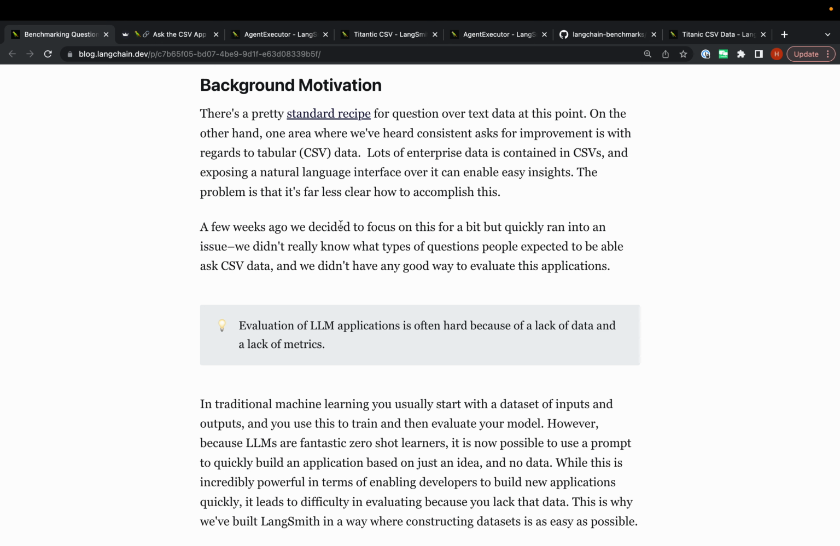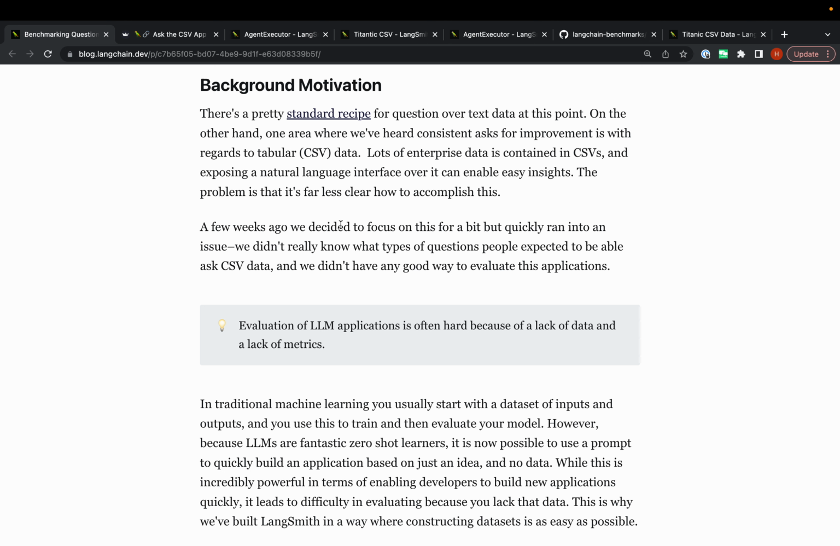One of the areas where we've gotten a few comments from people wanting better solutions is question answering over tabular or CSV data in this case. There's other types of tabular data. There's data in SQL tables. We're actually working on something for that as well. We'll treat those as slightly separate, although obviously they're very related.